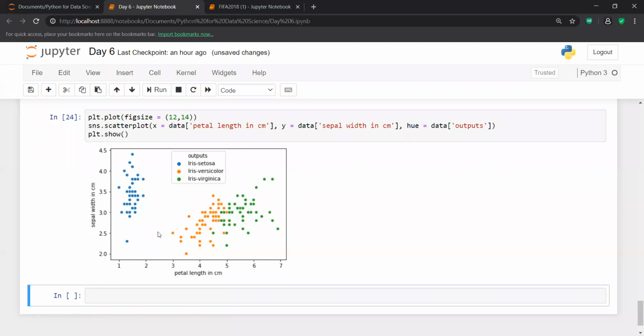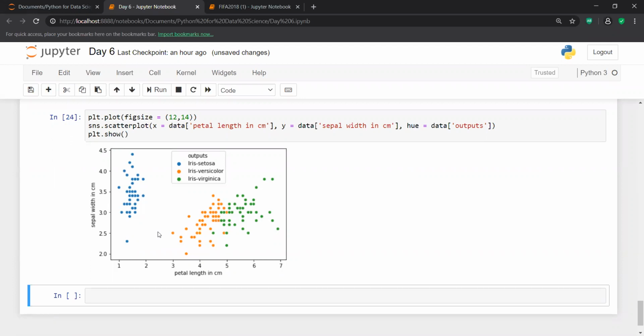So you can simply see this and make this kind of analysis. Anywhere inside the data set, if my petal length is lesser than 2.5, that particular flower is definitely going to be a Setosa.